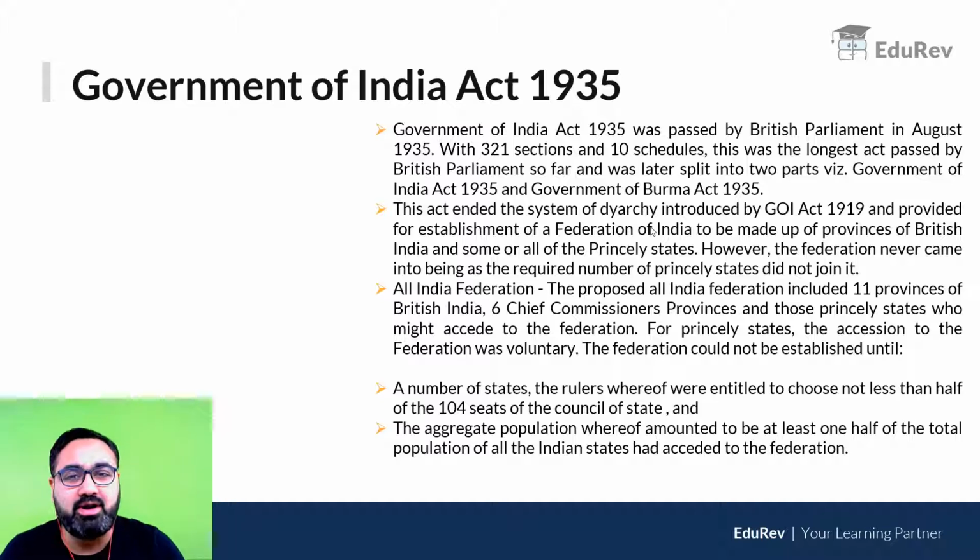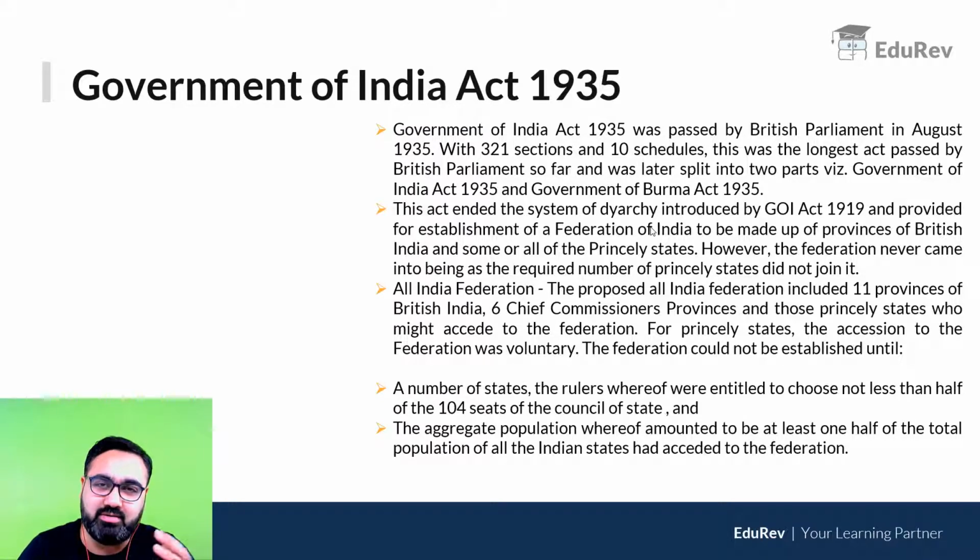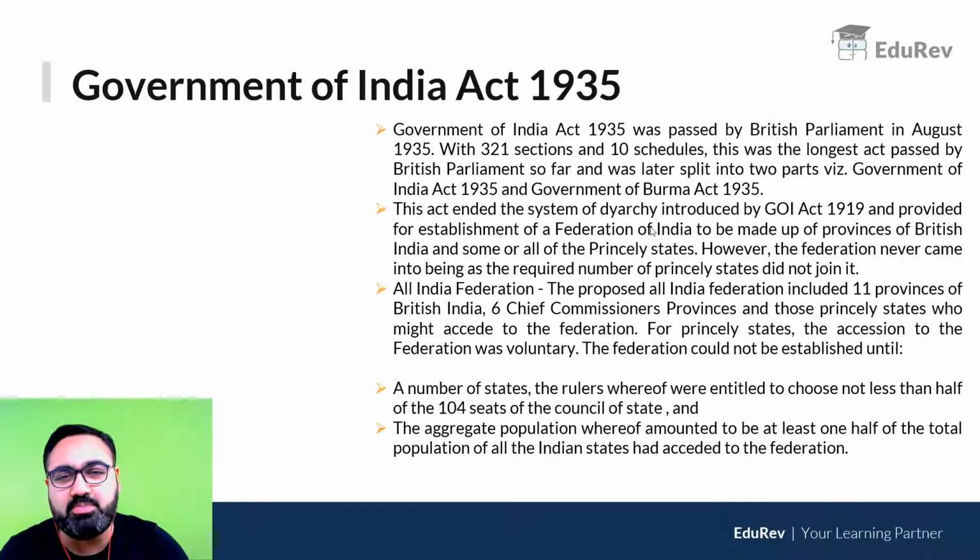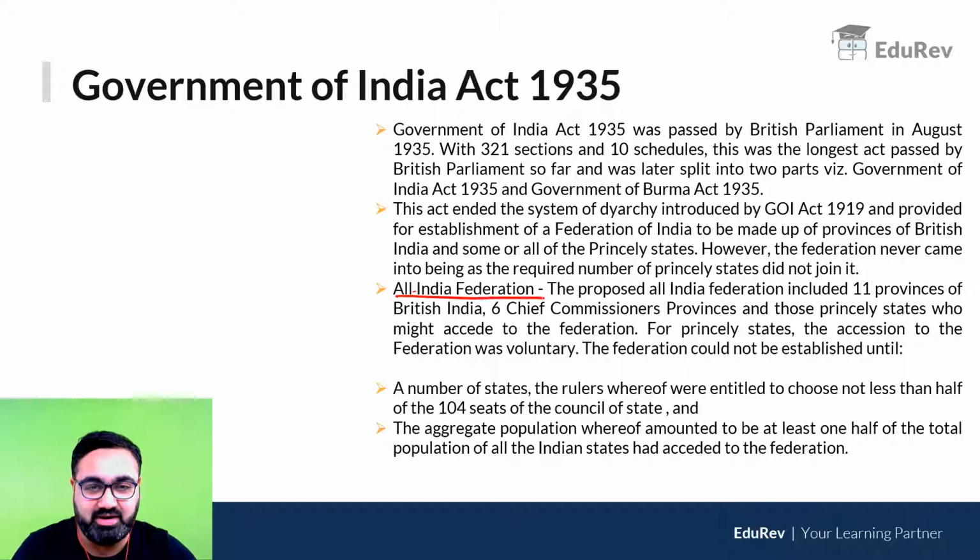The other important point was the concept of diarchy, which I had told you in detail in the 1919 Act in the last video. In the 1919 Act, the concept of diarchy was introduced at the provinces. That was now transferred at the center. So remember, diarchy was taken away from the provinces, transferred to the central government in this particular act. The most important provision of this act, however, was the idea of an all India federation.